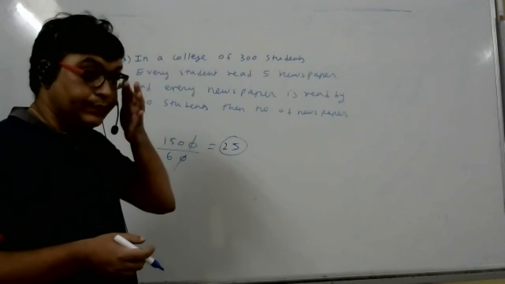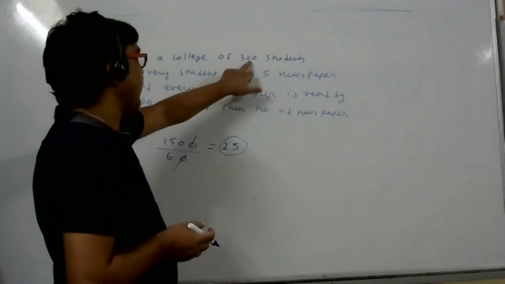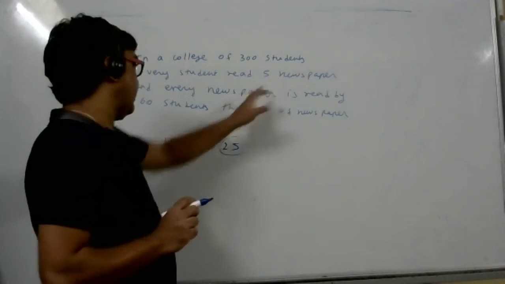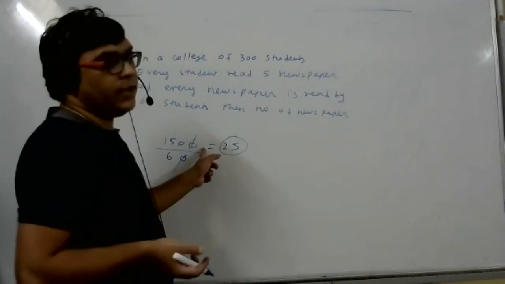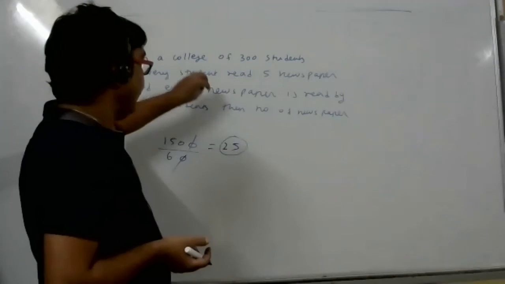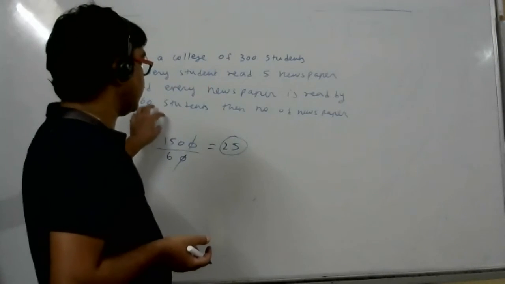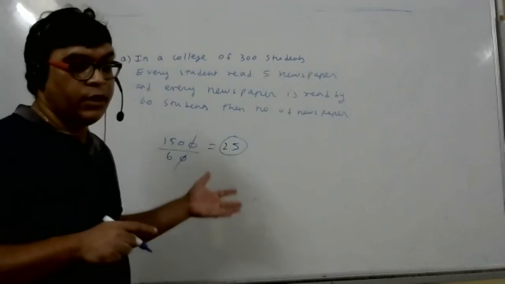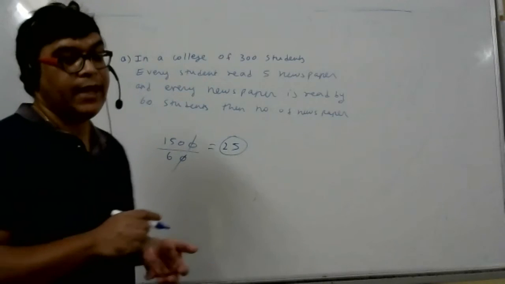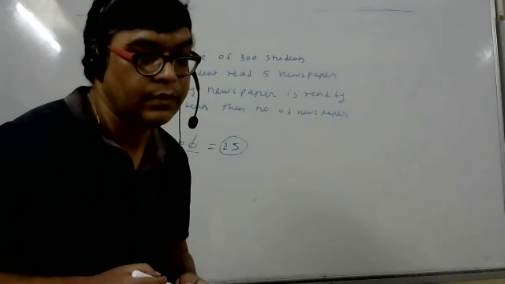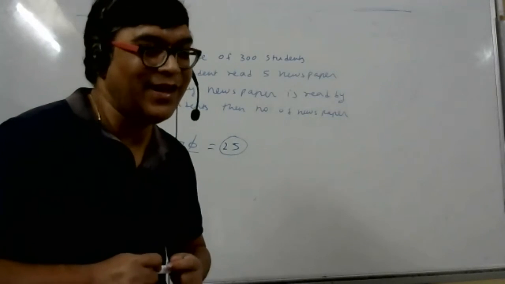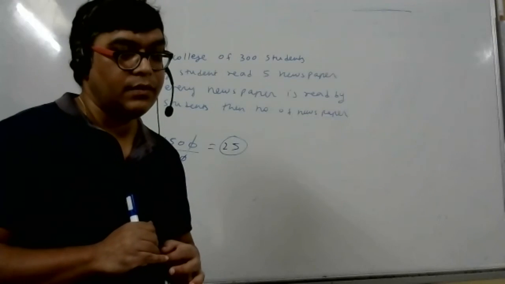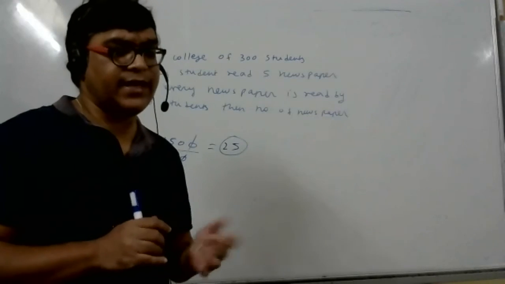Now see here, 300 students, each student reads 5 newspapers. So accordingly, how many newspapers should be there? 1500. But 1500 is not the answer, because each newspaper is read by 60 students. 60 students read one newspaper in common, so divide by 60. I just wanted to know if it's at least or at most. No, it is exactly. If nothing is given, we consider it to be exactly, right? Exactly.